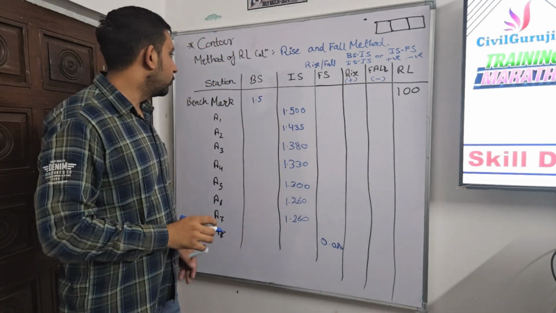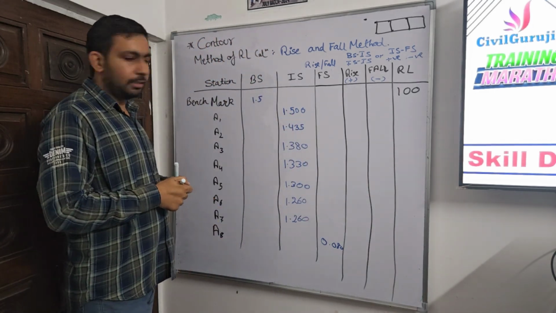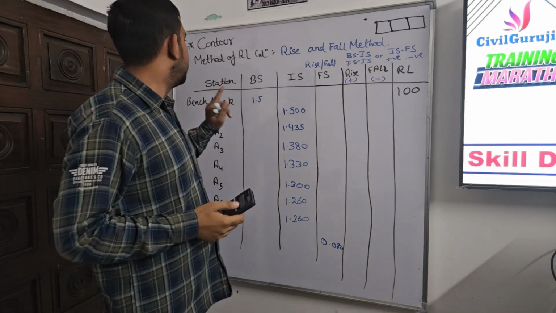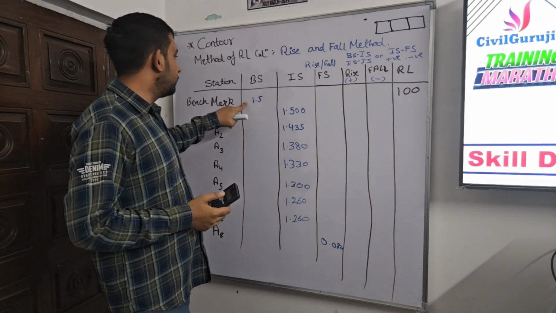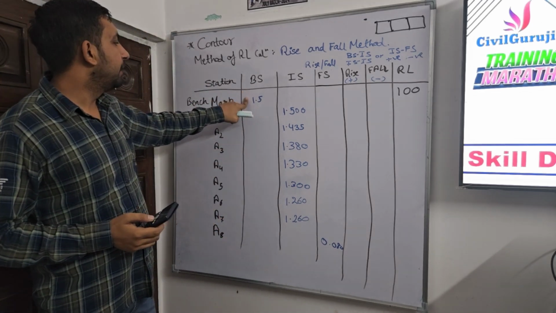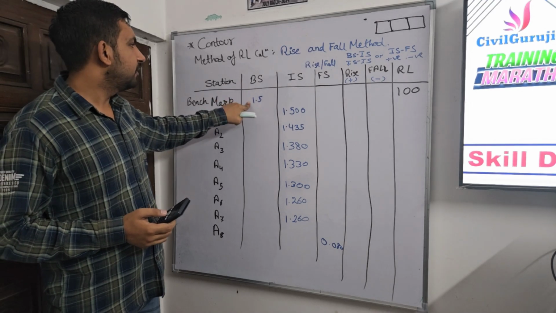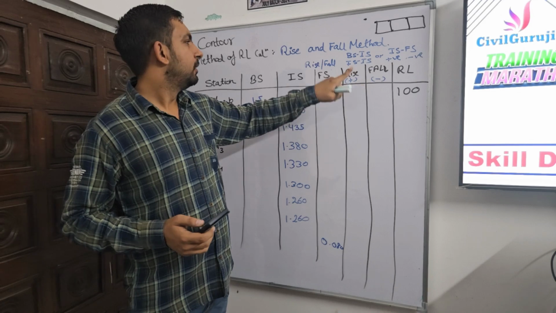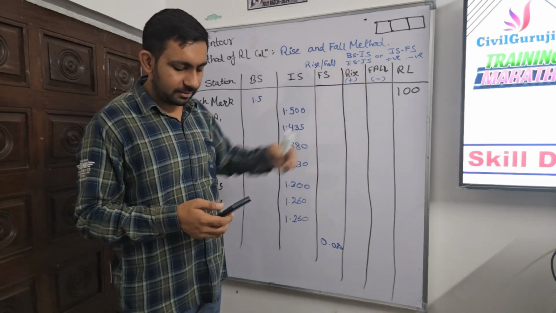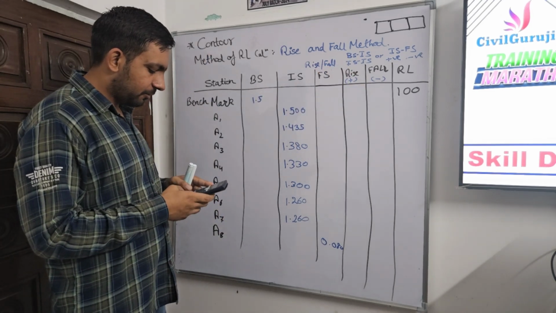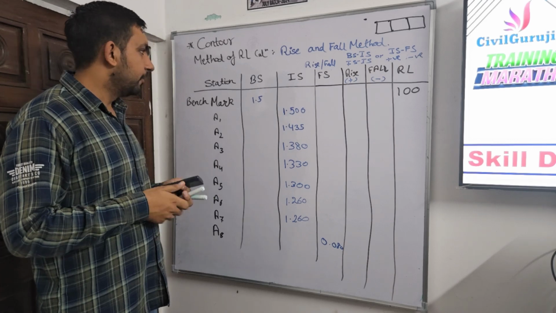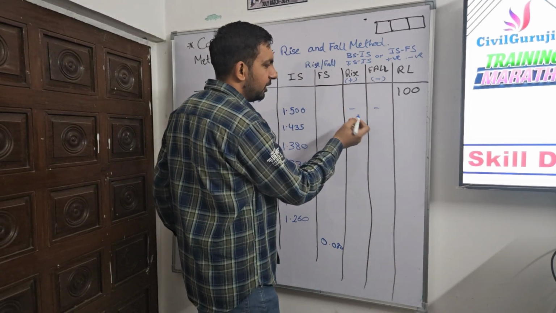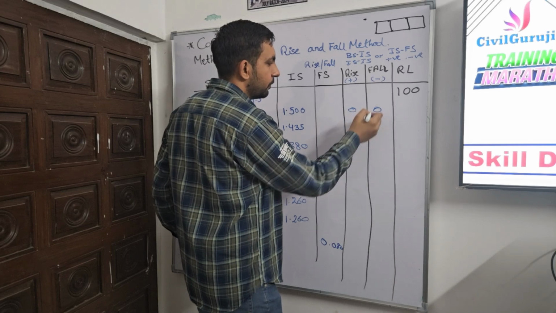So let's do the calculations. Let me grab my calculator. Okay, first, starting from the start point, the benchmark reading is BS and the second reading is IS. Now which formula are we going to use? This one, BS minus IS. Here 1.5 minus 1.5 becomes 0, which means neither rise nor fall. So either we use these dash points or write it as 0.